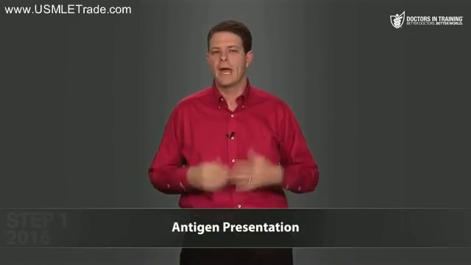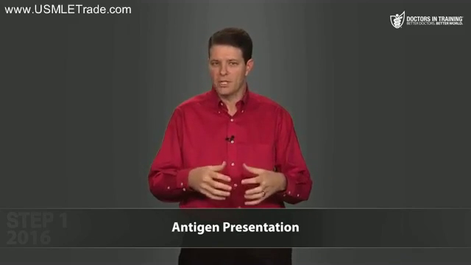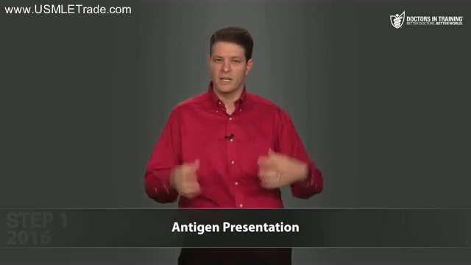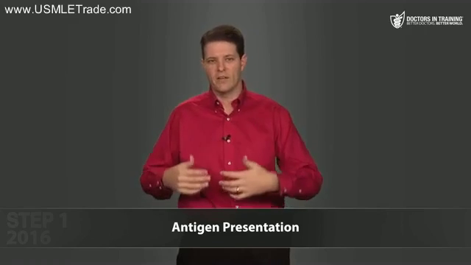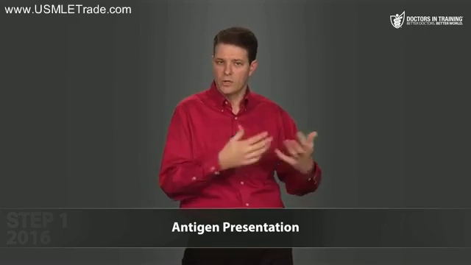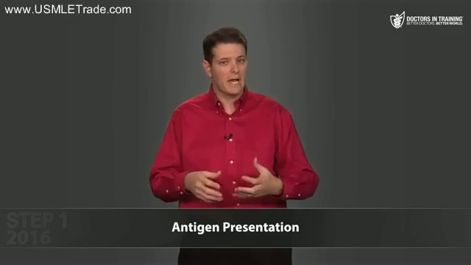All right, let's talk about antigen presentation. What exactly does antigen presentation mean? To recap what we said earlier, a phagocyte, like a dendritic cell, engulfs some pathogen, like a bacteria or a virus, and digests it, and then the dendritic cell puts a little piece of that pathogen on the outside of the cell, where helper T cells can see it and bind to it. So dendritic cells are antigen-presenting cells that are presenting a foreign antigen to the helper T cells. And the whole point is to activate the helper T cells, to tell the immune system that there's some invader that they need to start attacking.